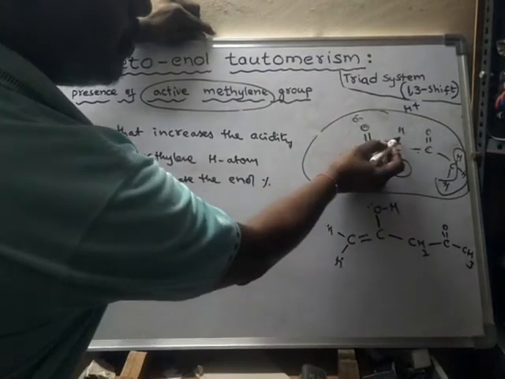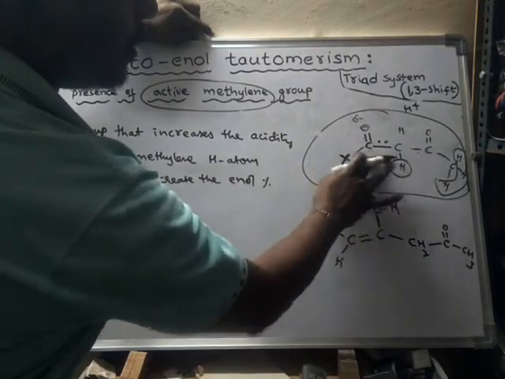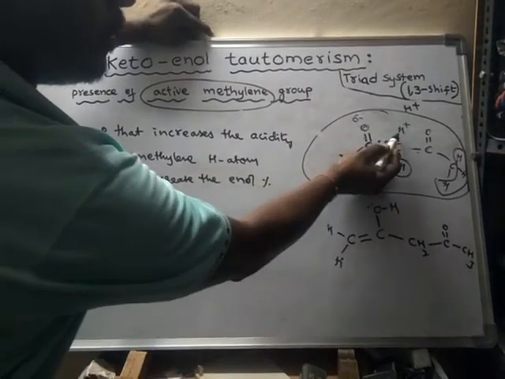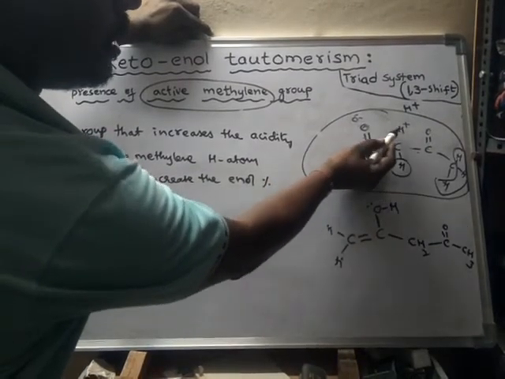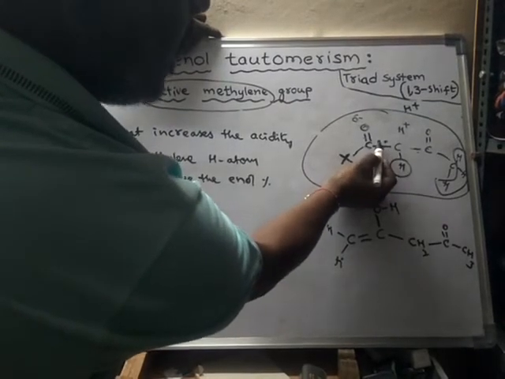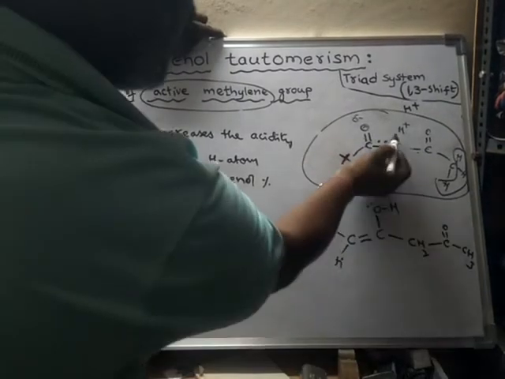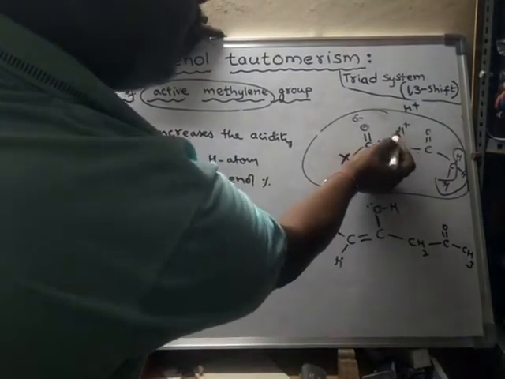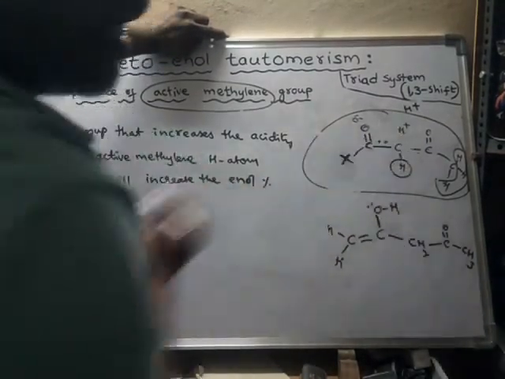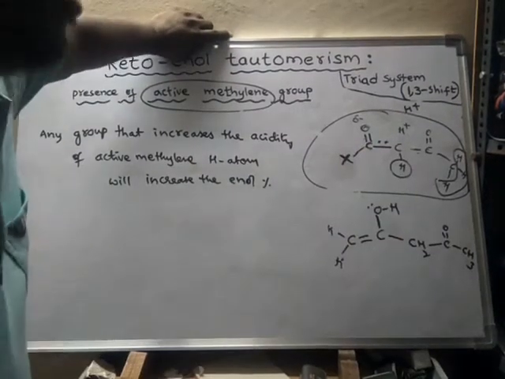As a result, if this bond is broken, the positive charge is shifted to hydrogen, because one electron stays with this carbon and the other electron was related to hydrogen. Now this hydrogen has lost its electron, so it gets a positive charge. So now it becomes an acidic hydrogen. So this alpha hydrogen has turned into an acidic hydrogen.